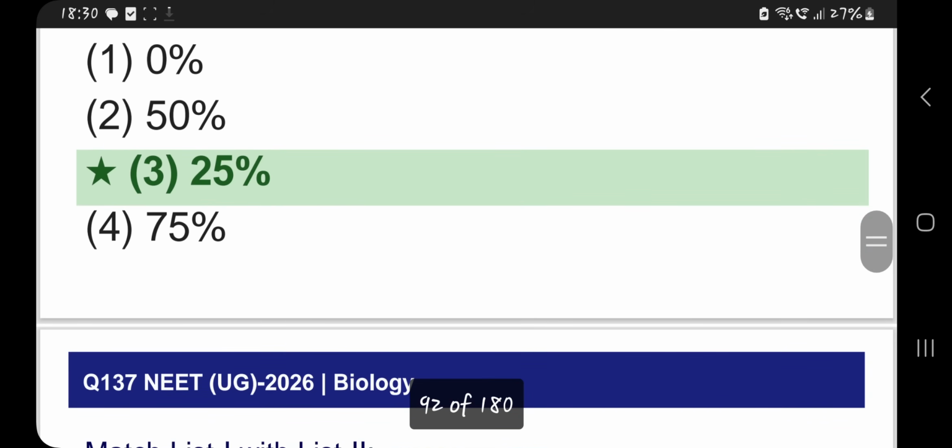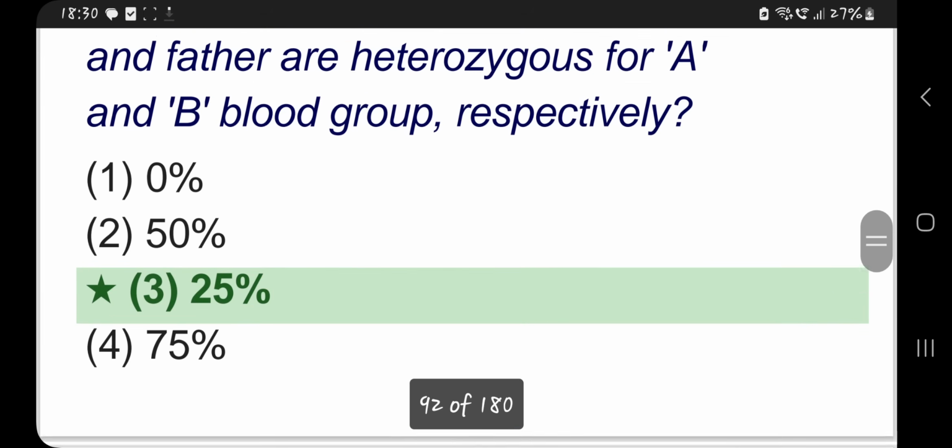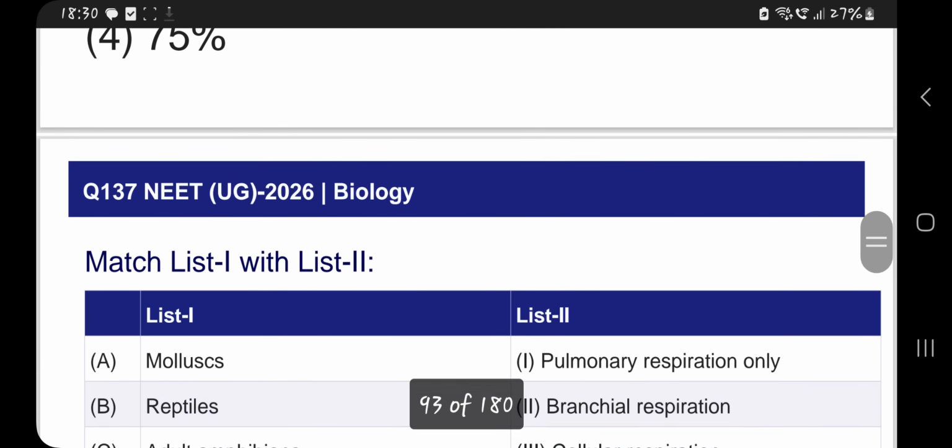Third one, 25%. The reason is there is a possibility of A blood group, B blood group, AB blood group and O blood group. All of them have a 25% possibility. So that is the reason it is 25%.